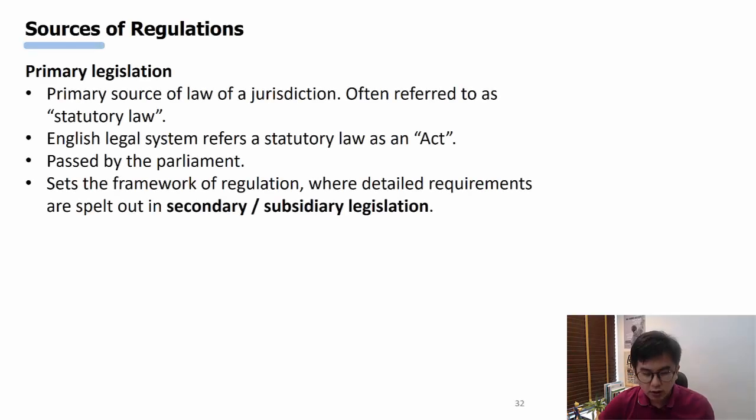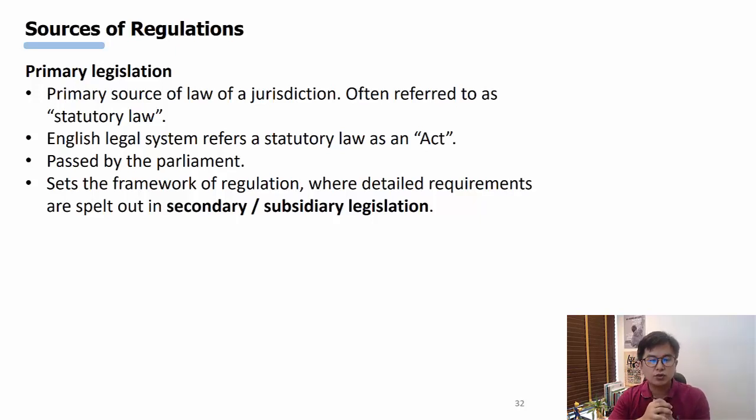Hi, in this topic objectives 2.5, we're going to be talking about sources of regulations. When we talk about sources of regulation, just to be very clear here, it actually means the level of regulations, where these regulations come from and how enforceable they are.